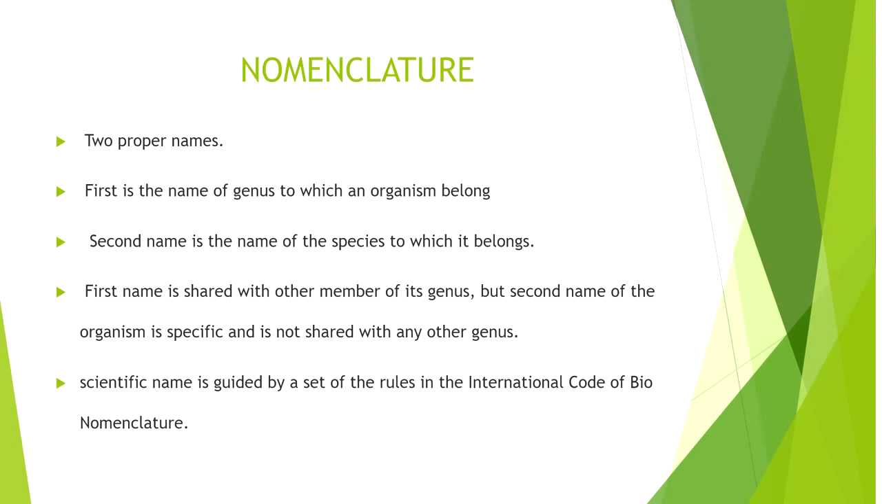For example, Rosa sinensis. That plant's name should be the same in all nations, and that name is specific to that plant. Or Homo sapiens, which indicates the name of humans only, and it will not belong to any other organism. The scientific name should be guided by a set of rules in the International Code of Nomenclature.